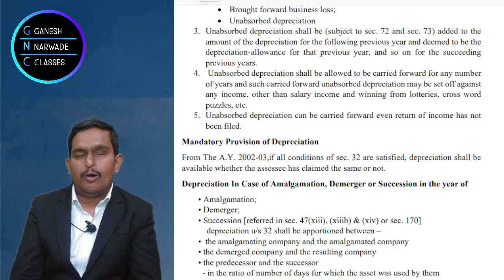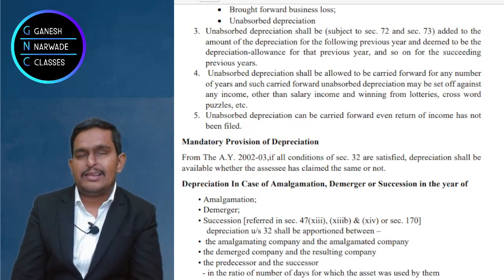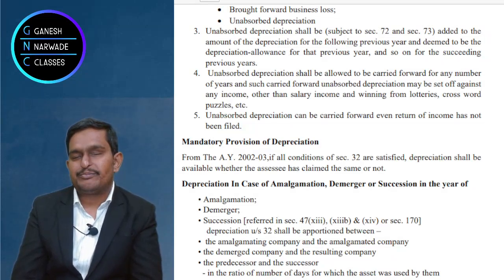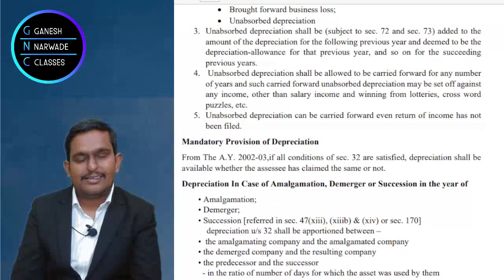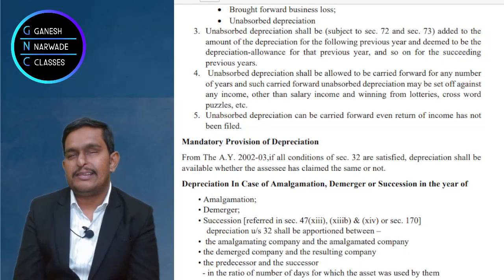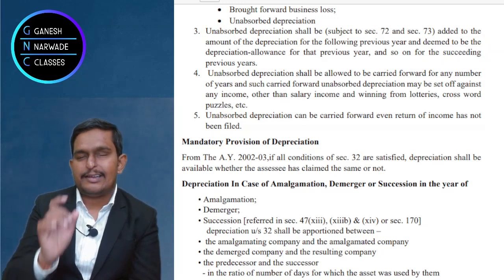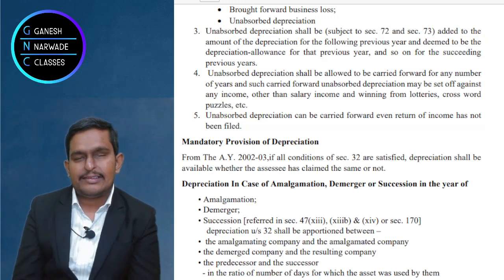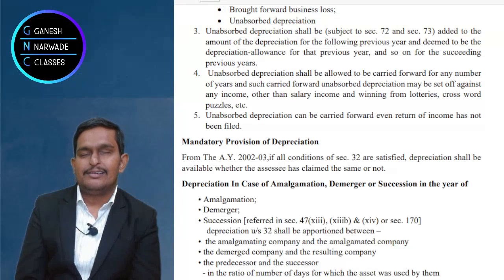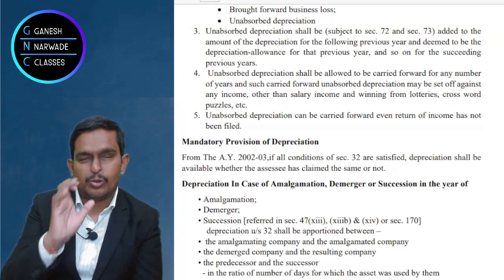Now, is depreciation a mandatory deduction? The answer is yes. Suppose, I will tell you what happened in the past. There is a concept called section 10AA, that means SEZ, special economic zones.